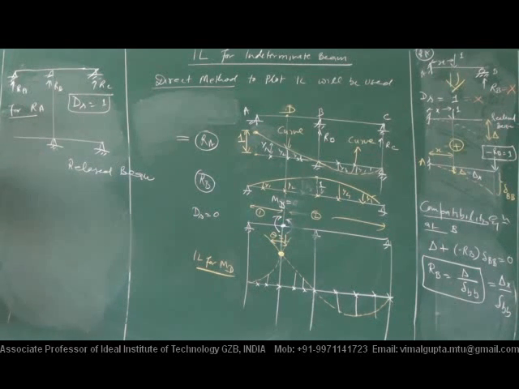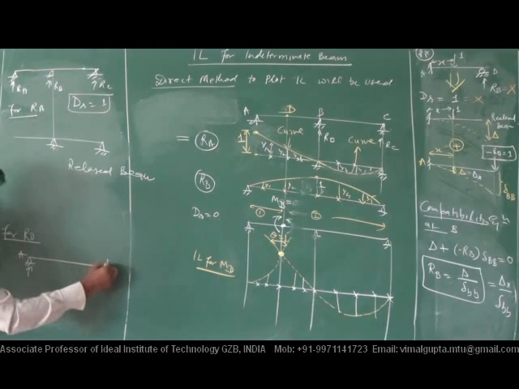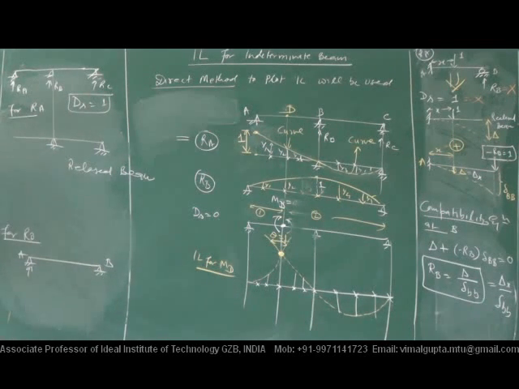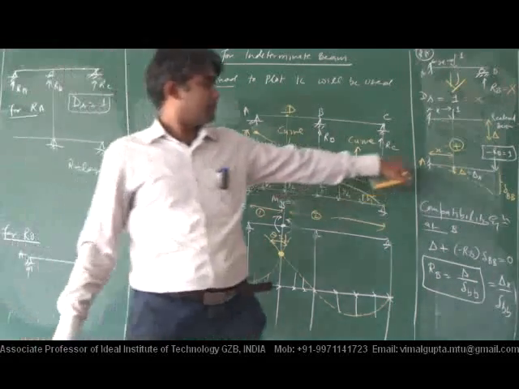If I am making it for RA, similarly for RB. If I am making it for RB, then which type of structure do we need? We will remove this, then we will have that released structure. This one is A point and B point. Yes, C point. Clear to everybody now? This is the release case in here. Clear to everybody? According to that, similarly.